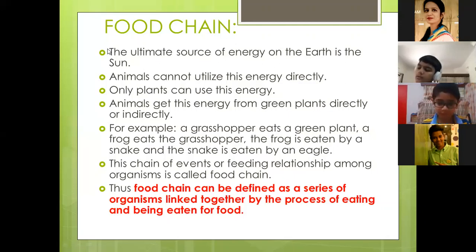Ma'am, the plants utilize sun's energy for the process of photosynthesis. Very good. They utilize sun's energy by the process of photosynthesis and they prepare their food. How does this energy of sun flow from plants to animals? Mahi, how does this energy flow from plants to animals?